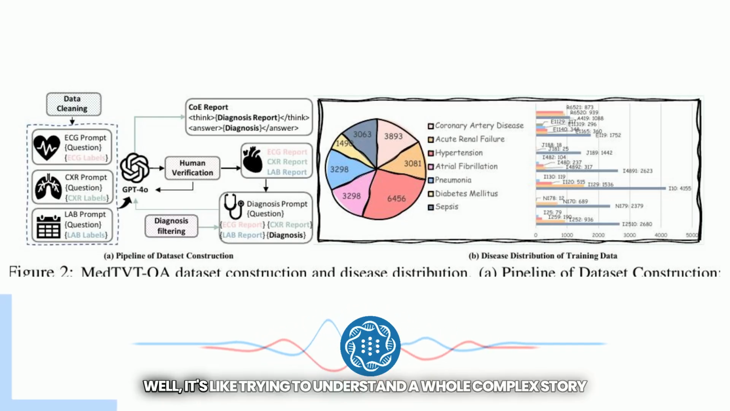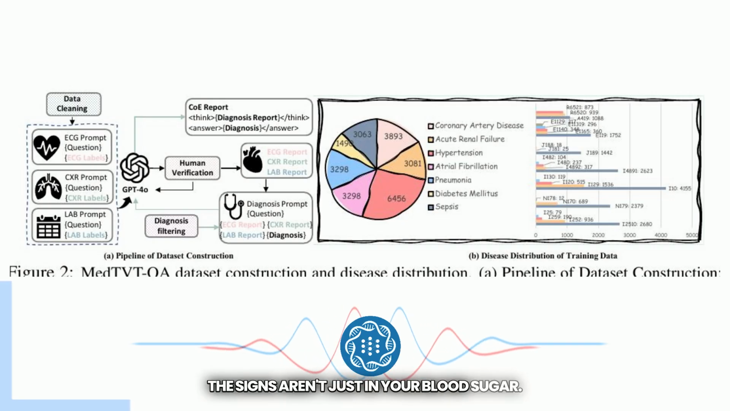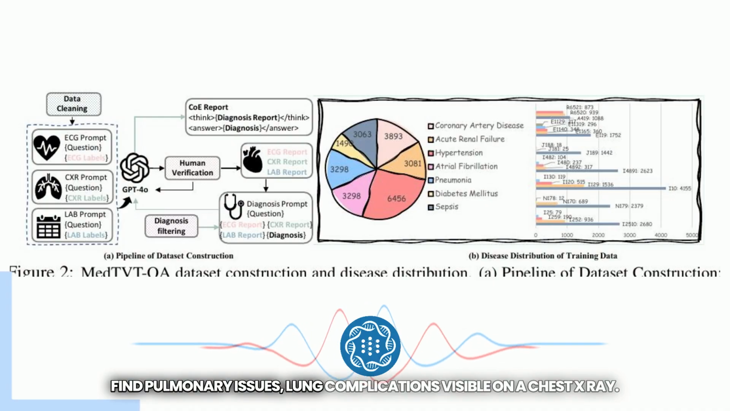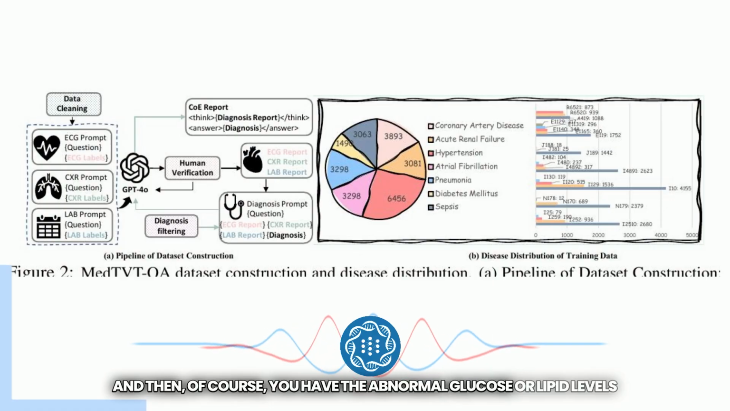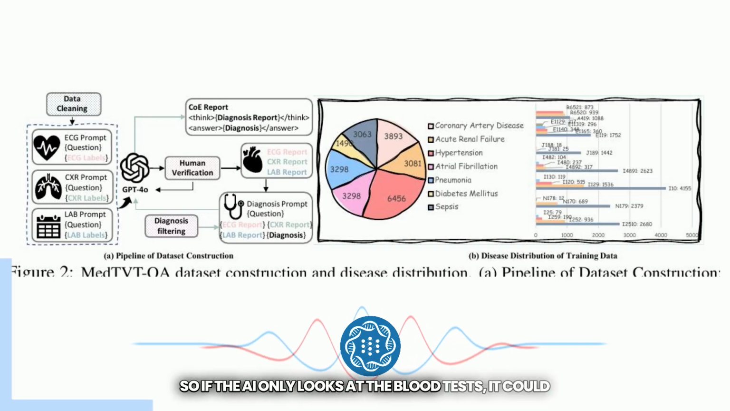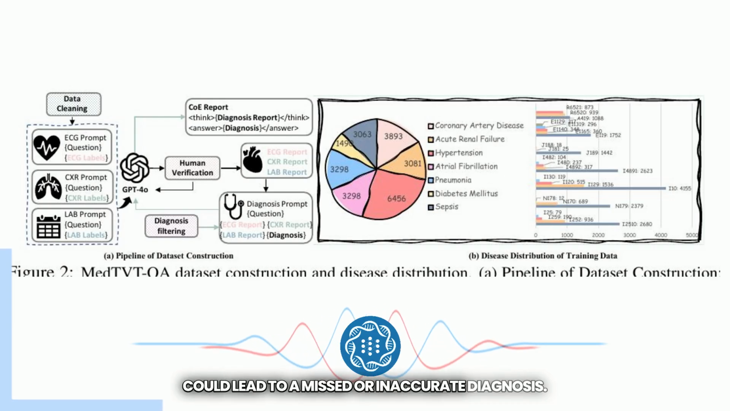Well, it's like trying to understand a whole complex story by just reading one chapter. It's just insufficient for many conditions. Take something like diabetes. The signs aren't just in your blood sugar. You might see altered heart rate variability on an ECG, or you could find pulmonary issues, lung complications visible on a chest x-ray. And then, of course, you have the abnormal glucose or lipid levels in the blood tests, the lab data. So if the AI only looks at the blood tests, it could miss the heart rhythm changes or the lung issue. It gets an incomplete picture, which could lead to a missed or inaccurate diagnosis.